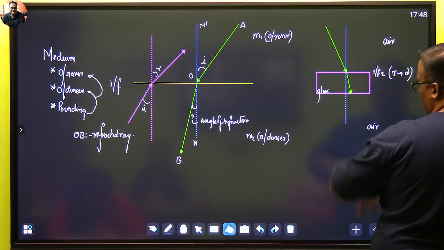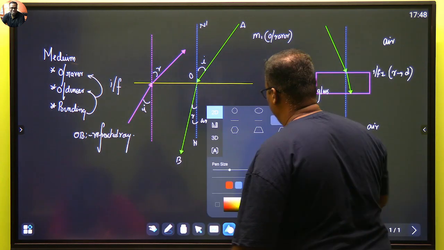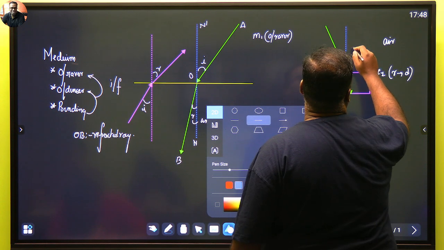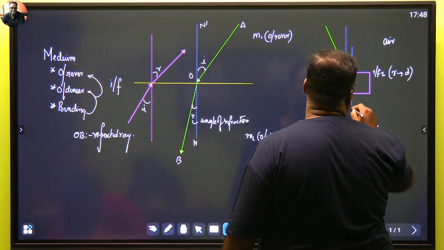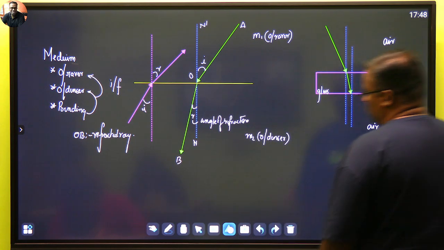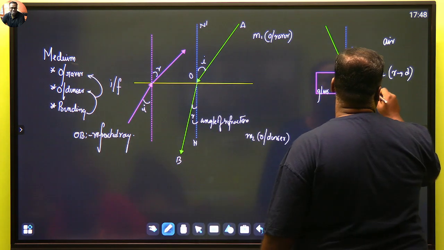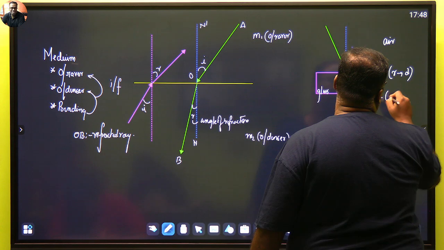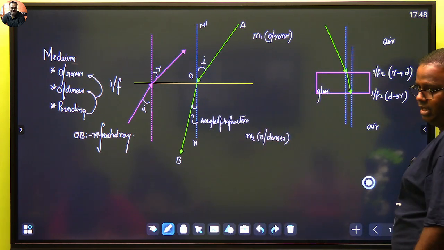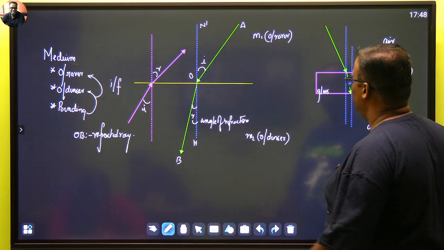Once it has bent towards the normal, we get our second point of incidence. So we make our second normal. Okay. So the second normal is out here. And now this will be my interface 2. Interface 2, and this is again denser to rarer. अब glass से बाहर आएगा ray. कहाँ पे आएगा? Glass से ray is going to come to air.